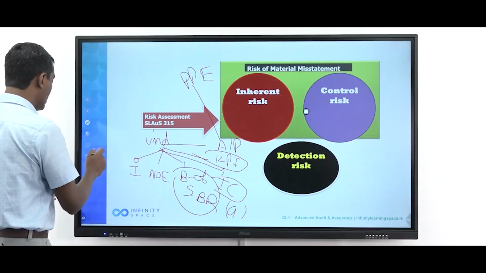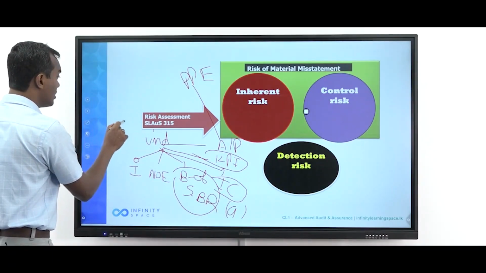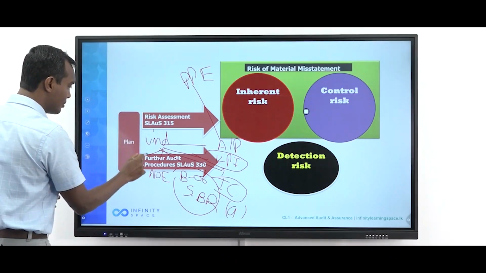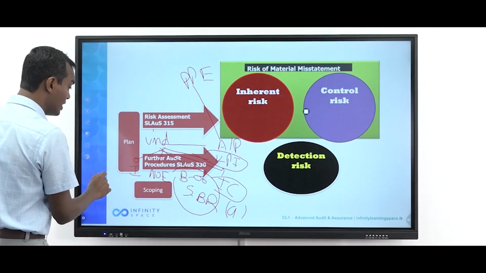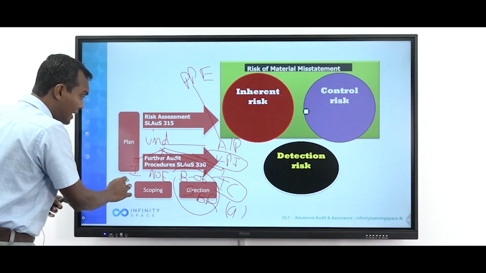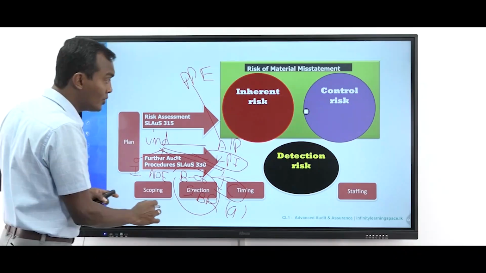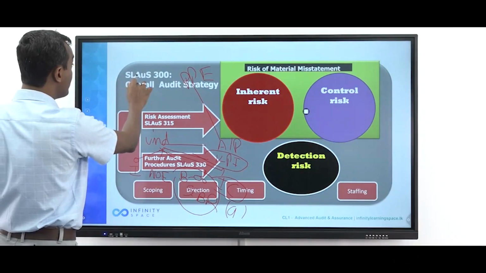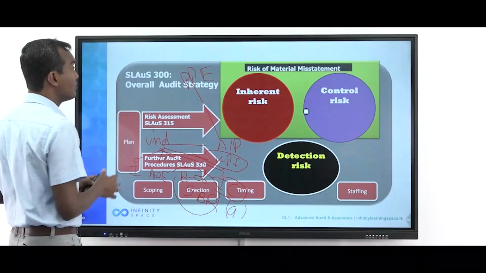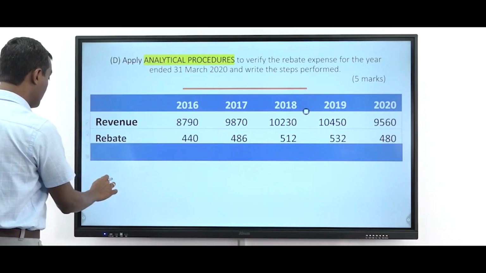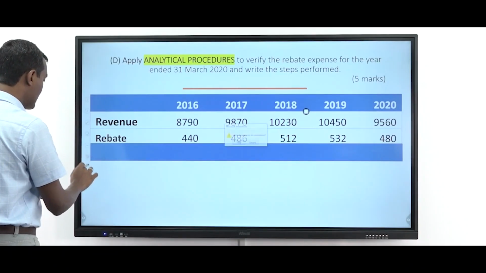And as I told you, we haven't discussed the overall audit strategy. But we said the plan has first risk assessment, second further audit procedure, third other audit procedure. So this last part, the scoping, direction, timing, and resourcing, is a part of the overall audit strategy, which I haven't covered in this session. This concept will be covered through another session, right? And it will be going into your toolkit.